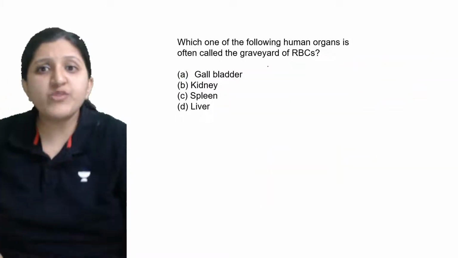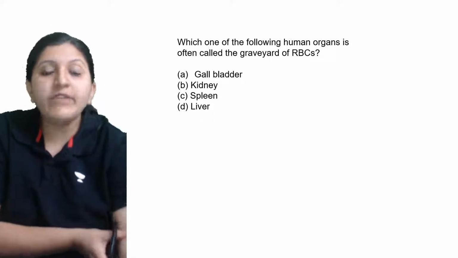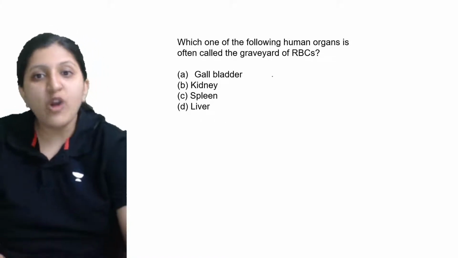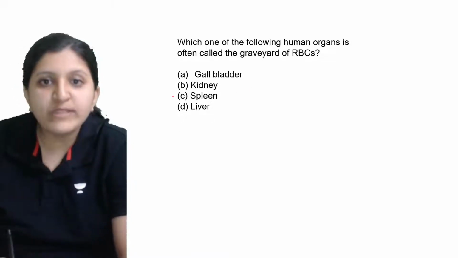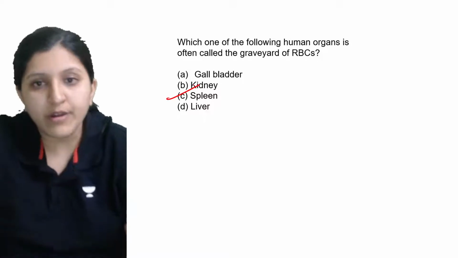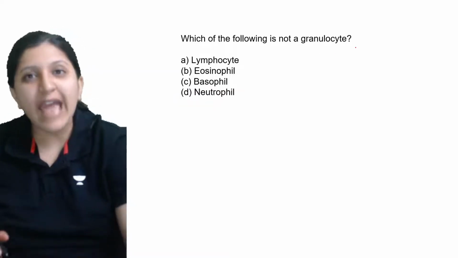Okay, so which one of the following human organs is often called the graveyard of RBC? Is it the gallbladder, kidney, spleen or liver? We discussed this one. So this is the liver. Okay, sorry, spleen.